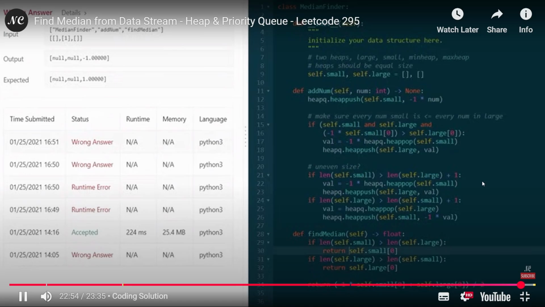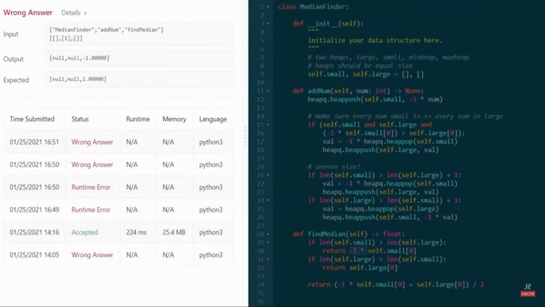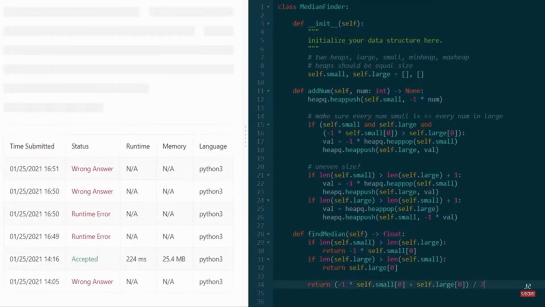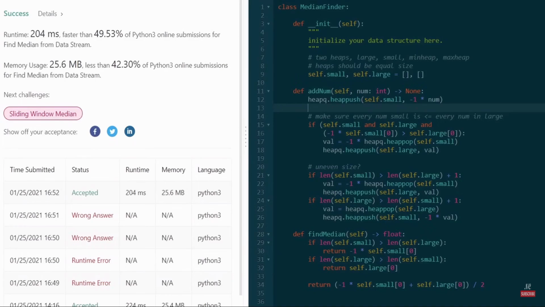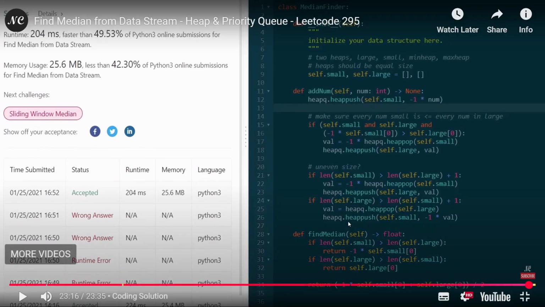I somehow had too many bugs in here, but okay, so now finally, this should be the final code. The big thing in Python, at least, is to remember these -1s. If you're doing this in C++ or Java, I'm pretty sure you will not have to worry about that. This should be the final code finally, and you can see, yes, it is.